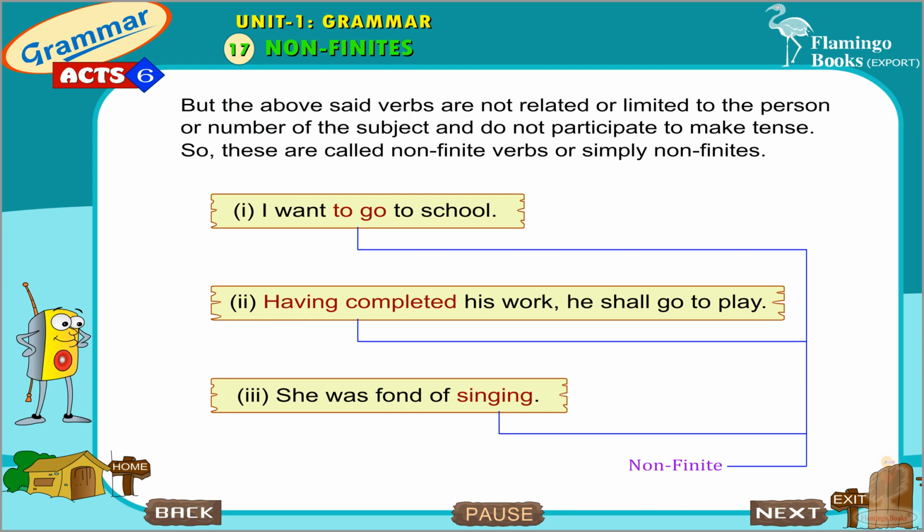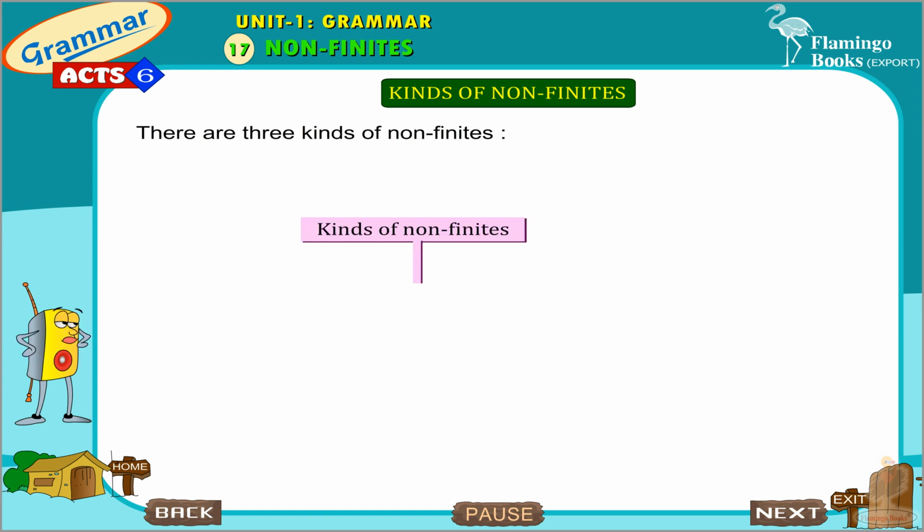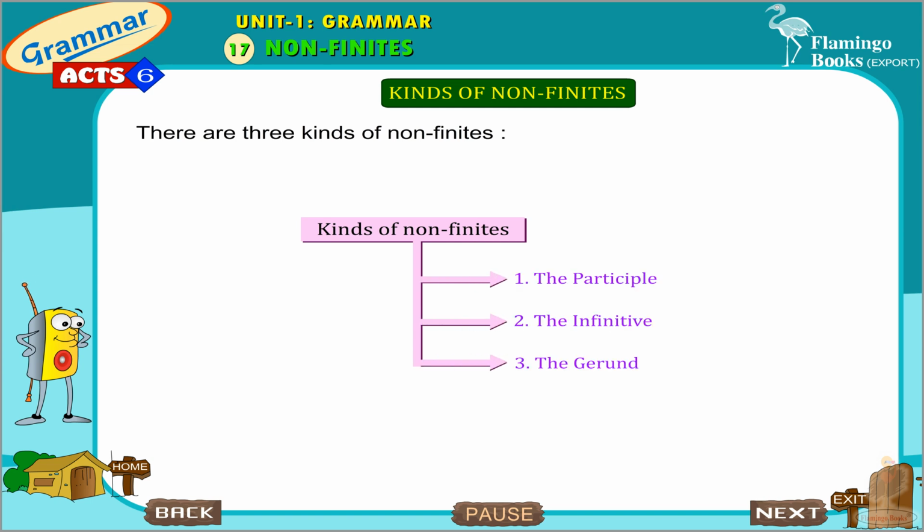So, these are called non-finite verbs or simply non-finites. Kinds of non-finites: there are 3 kinds: the participle, the infinitive, and the gerund.